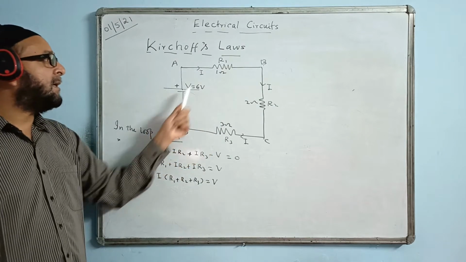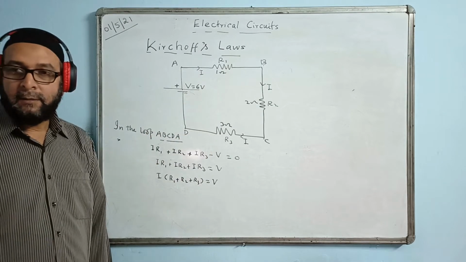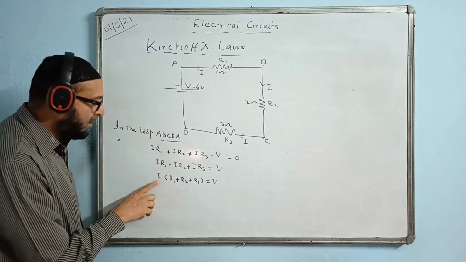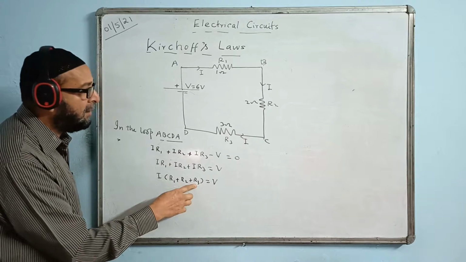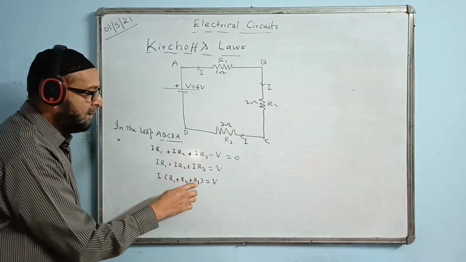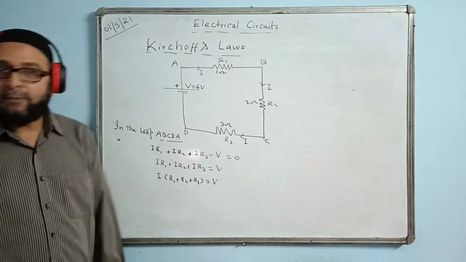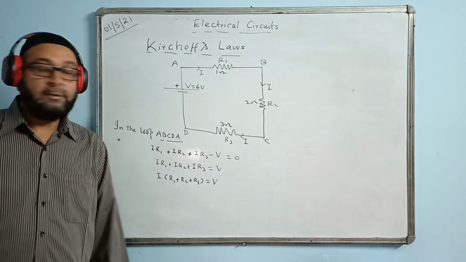Then I is V by R. 6 by 6, the answer will come 1. Or if I use this way, then still the answer will come 1 only. You can check now: I(R1 plus R2 plus R3). What is the value of R1 plus R2 plus R3? It is 6, so I times 6 is equal to 6. The value of I is also coming 1. But you were not knowing then that this was Kirchhoff's voltage law.